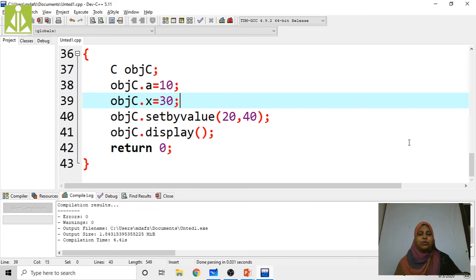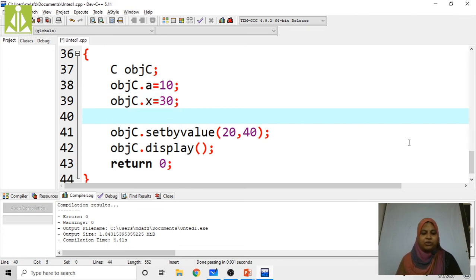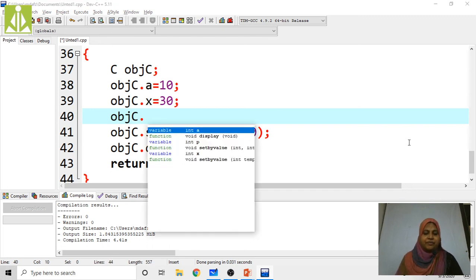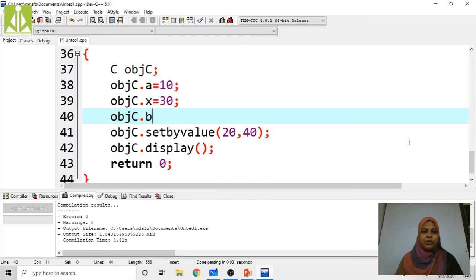If I try to access, for example, b through obj.c, and assign the b value as 20, I will get an error. Why? Because we can't directly access the value of b. See here, save the program. Now I am going to execute.